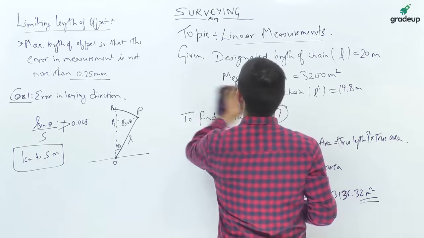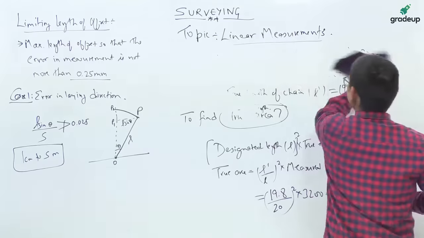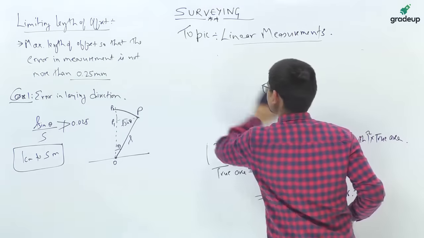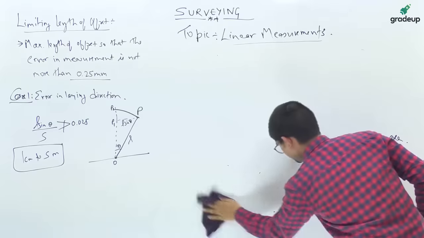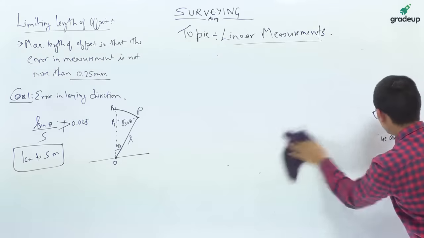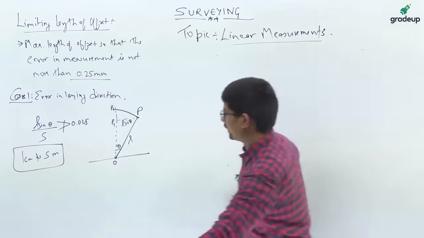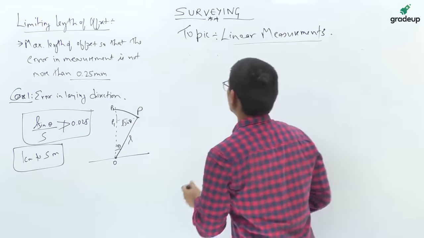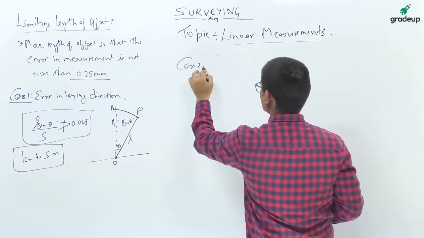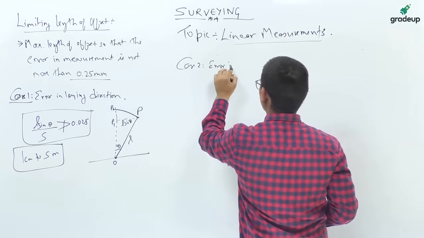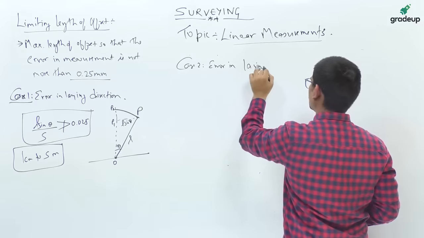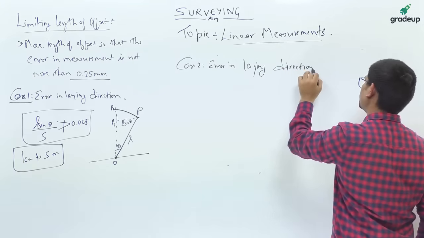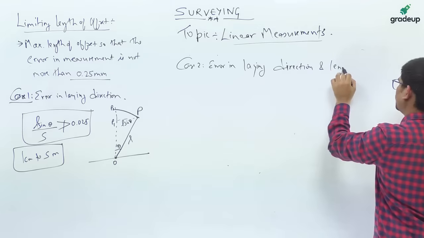Now the second case, when the error is in laying direction as well as measuring the length. For numerical purposes you should remember this relation. Now case 2, error in laying direction and length as well.